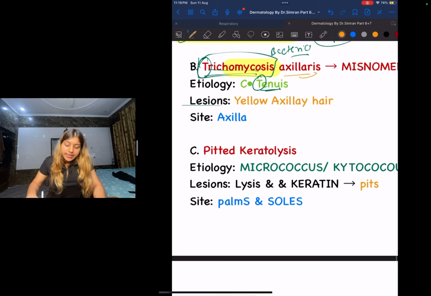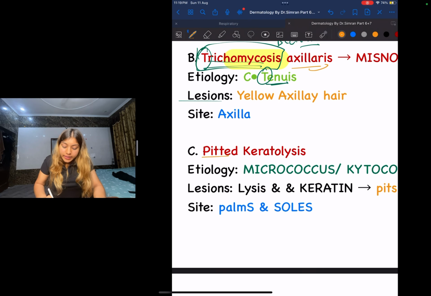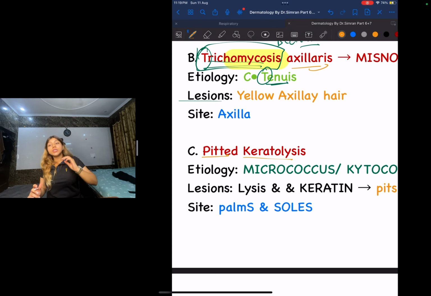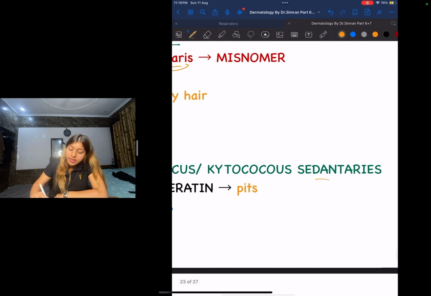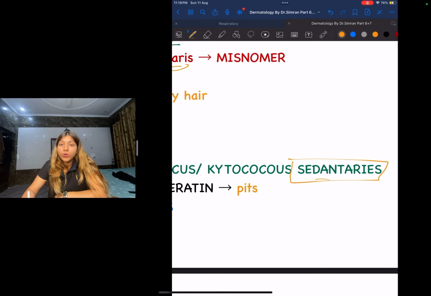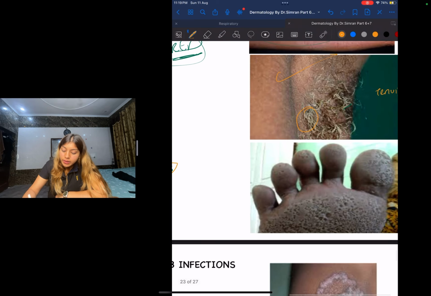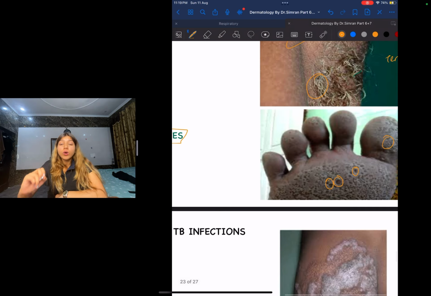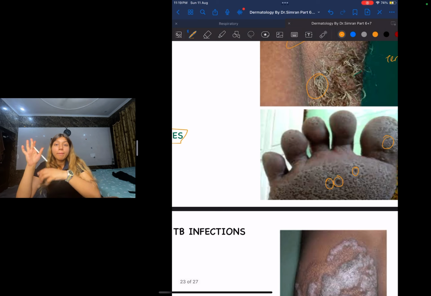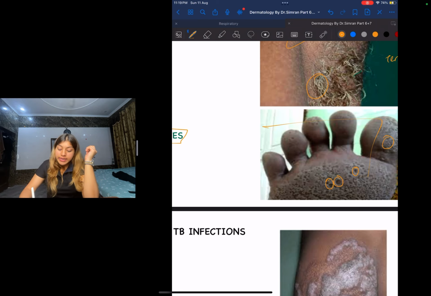Next, guys, let us move on to the next topic, that is pitted keratolysis. What is the etiology? The etiology is going to be Micrococcus. It can either be Micrococcus or Kytococcus sedentarius. Let me show you this image. You can see this pitted keratolysis. You can see multiple pits. And guys, what is the site? The site is going to be your palms, or in this image you can see it is your soles.